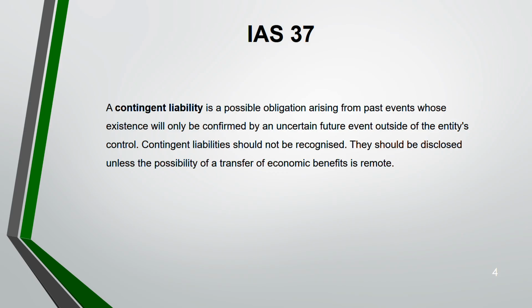You only disclose it. But if it's not remote, if it's very likely that there will be a transfer of economic benefit, then you have to recognize the contingent liability. Otherwise, you do not recognize. So you have to see the probability of the transfer of economic benefit. This they will give you in the exam, whether there's a high probability, low probability.